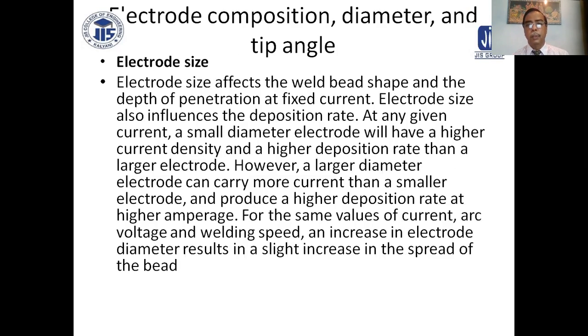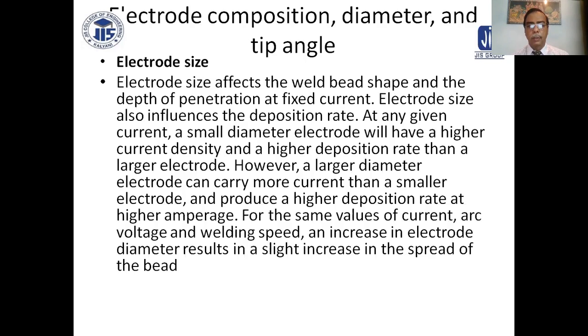Electrode compositions, diameter, and tip angle. Electrode size affects the weld bead shape and the depth of penetration at fixed current. Electrode size also influences deposition rate. At any given current, a small diameter electrode will have a higher current density and a higher deposition rate than a larger electrode.